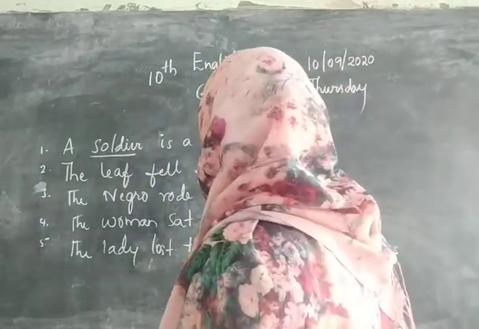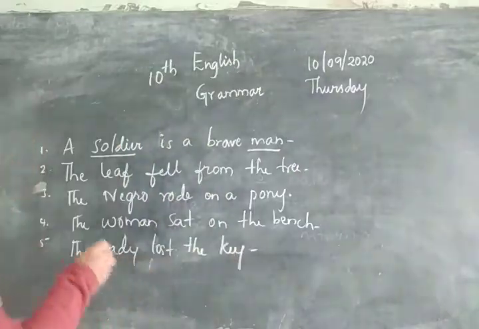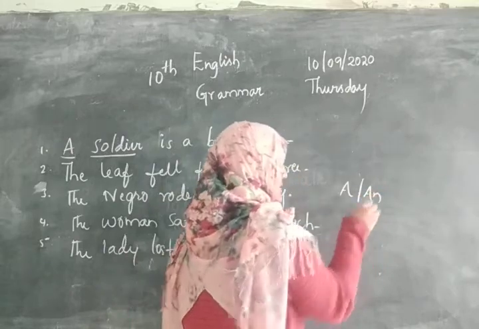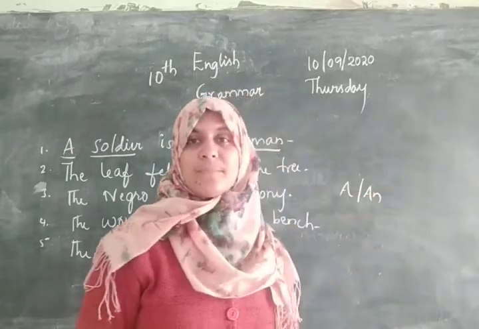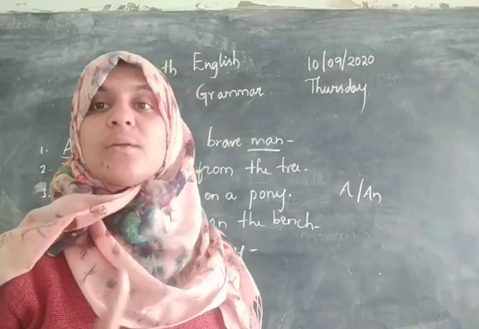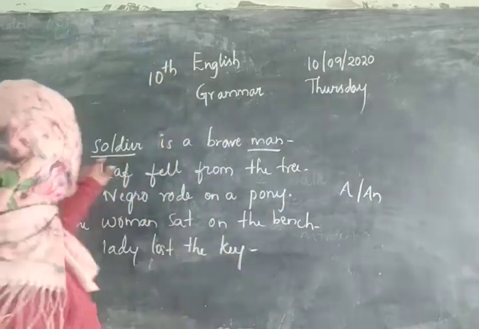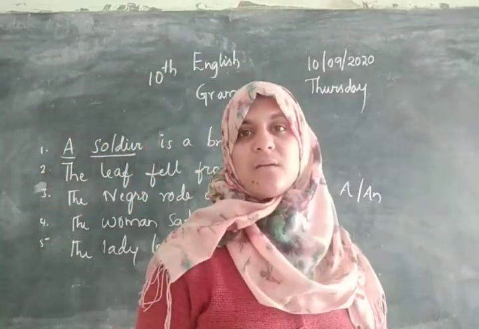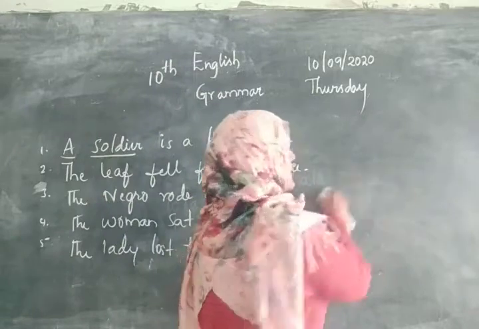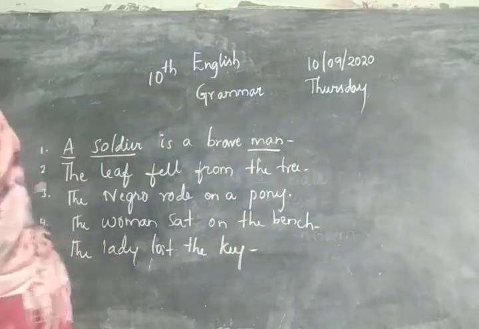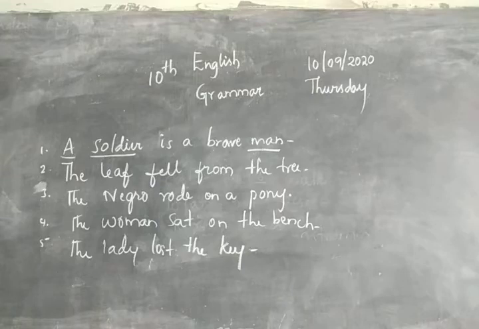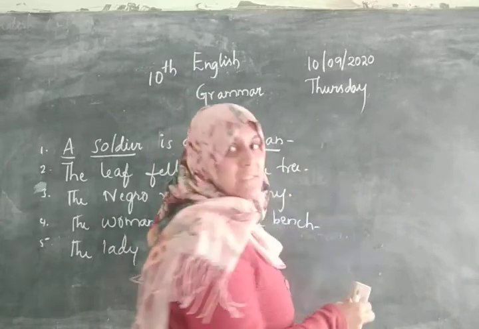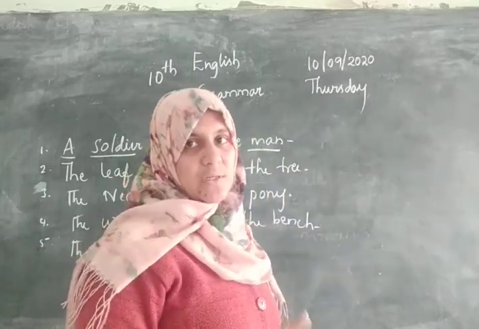So the answer would be this, and one more thing you have to remember. A and an are only used for singular nouns. We have already discussed this. So here it is only a soldier. Then while we are writing the answer, it can't be a soldier, because a and an are used only for singular nouns. So look here: a will not be there, because a is used for a singular noun.